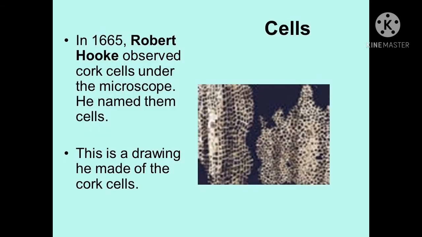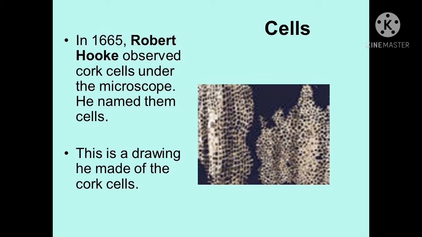So in short about Robert Hooke: in the year 1665 he first discovered these building blocks when he observed a thin slice of cork, the bark of a tree, under his self-designed microscope. These compartments of cork were empty.